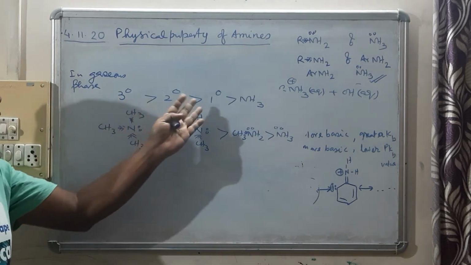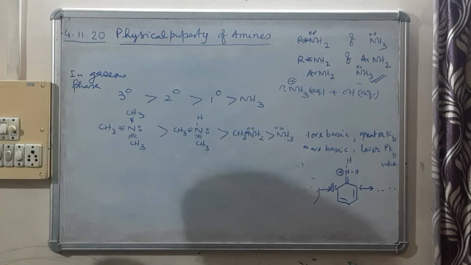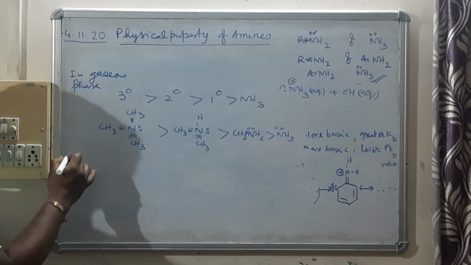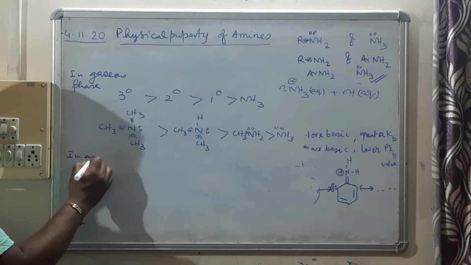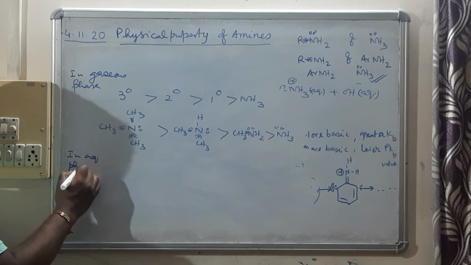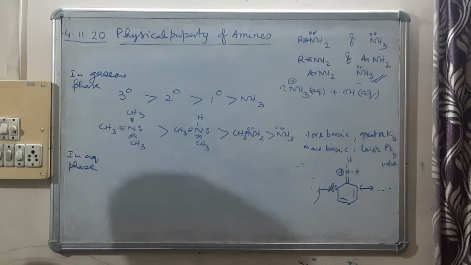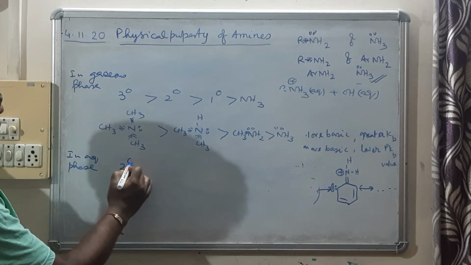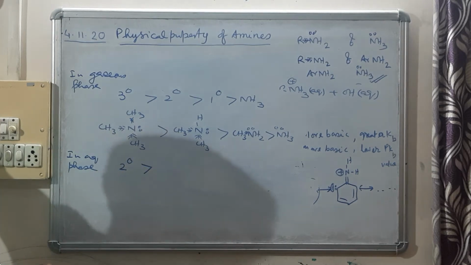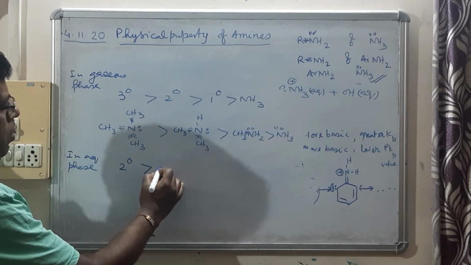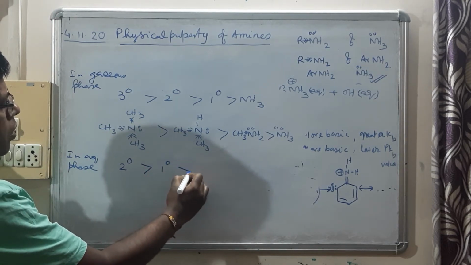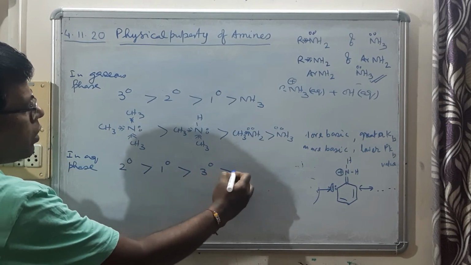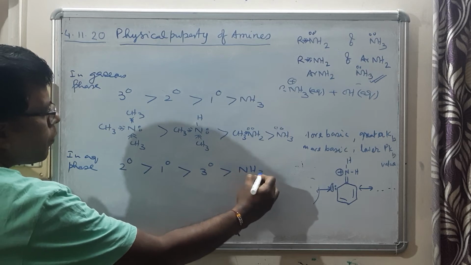But the order is not like this in the aqueous phase. In the aqueous phase, if we are considering a solution, the order is found to be like this. 2-degree amine now is most basic, then 1-degree amine. 1-degree is more basic than 3-degree amine, and 3-degree is more basic than ammonia.